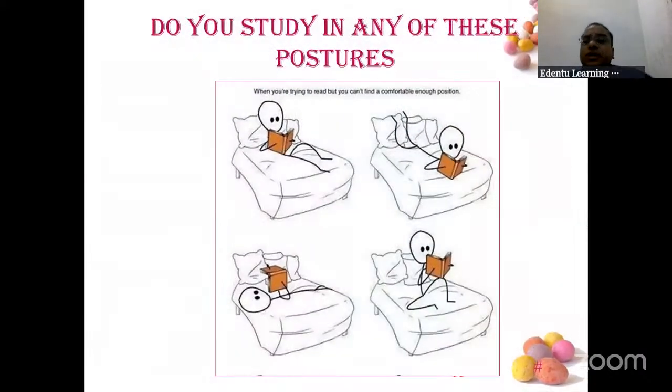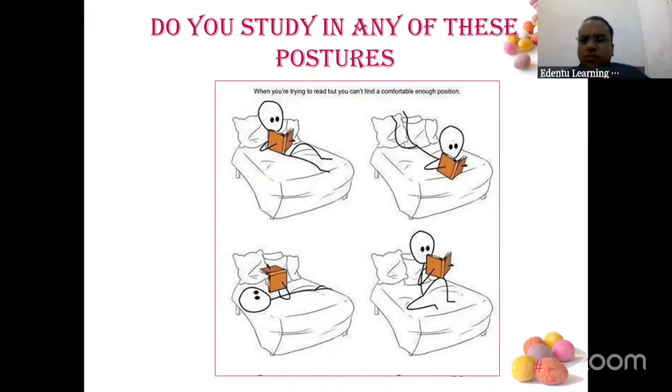Right. So dear students, do you study any of these questions? If you are one of the persons who is like this, please stop it. Because you see the first diagram, you start your preparation like this, then you go like this, position changes like this, and suddenly after 10 minutes, when you are super excited to study, after 10 or 15 minutes, what happened? The book disappears from your hand and you are just flat.